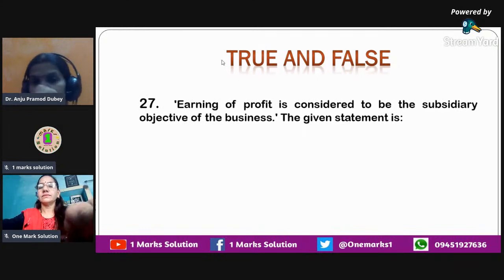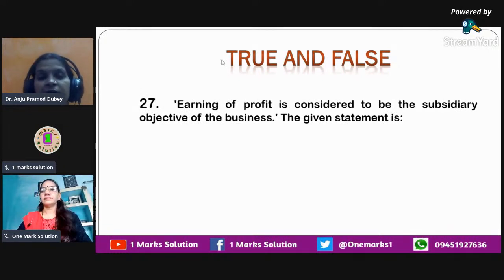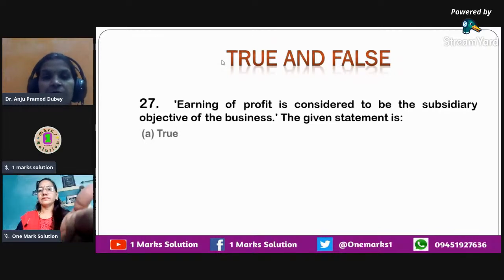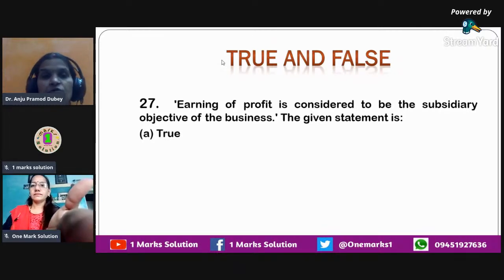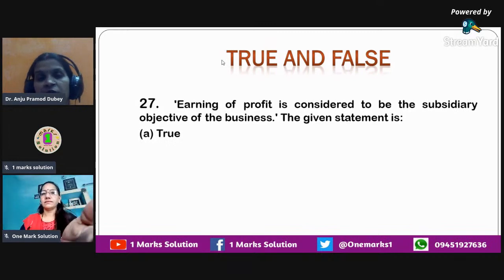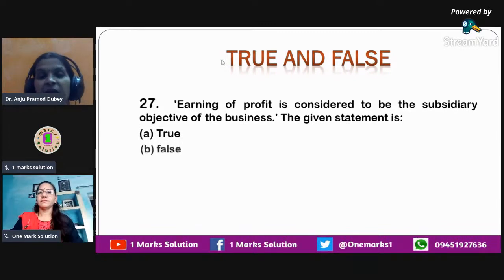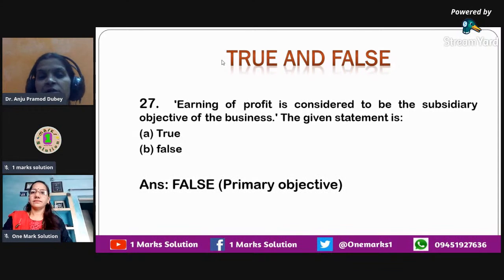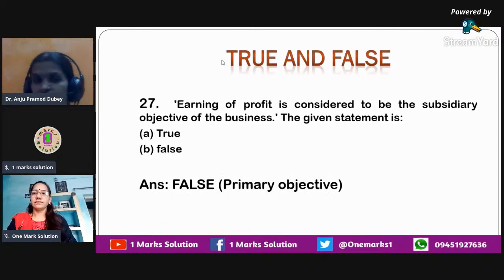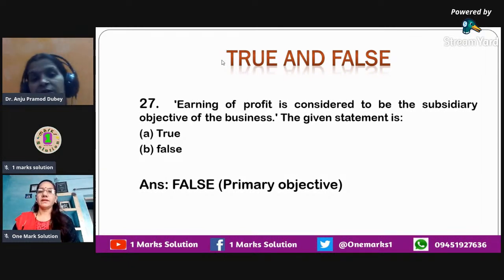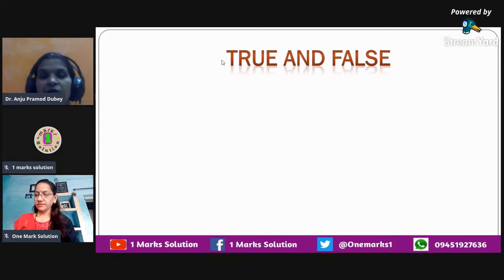The next question that we have is under the category of true and false. So here we have, earning of profit is considered to be the subsidiary objective of the business. Is it true or false? Earning of profit is not the subsidiary objective. It is the main objective, primary objective. So the answer is false, because subsidiary objective is social service, social benefits, satisfaction of human needs and wants, but the primary objective is to earn profit.